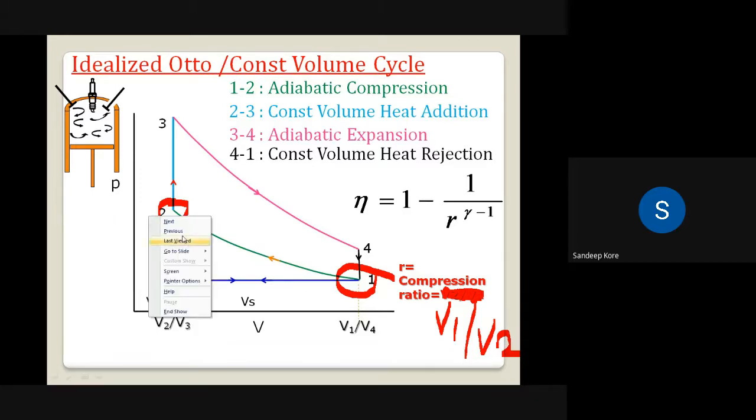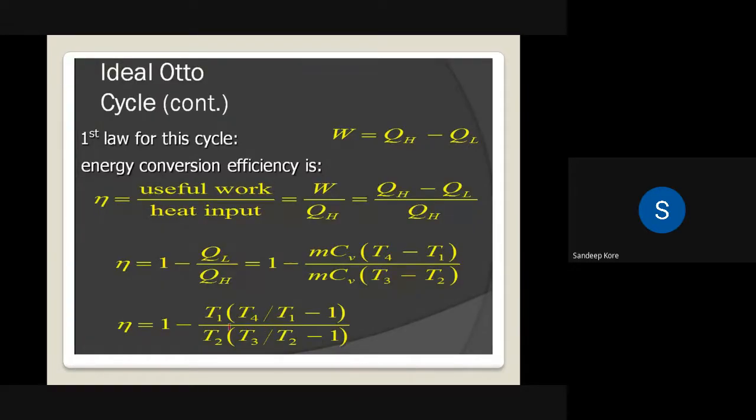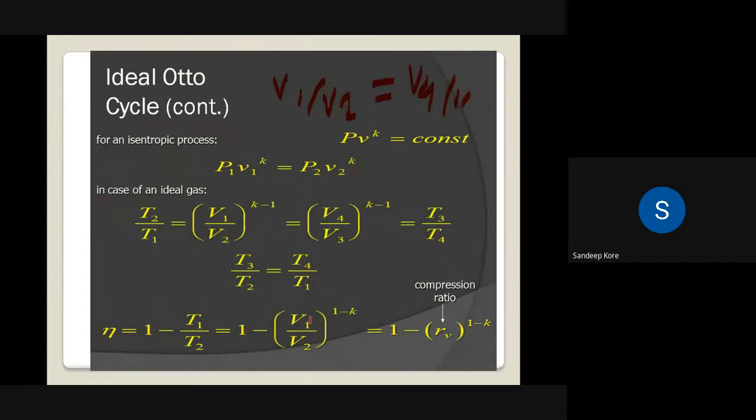Thank you. So we'll go to the derivation again. We have V1 by V2 as a compression ratio. So V1 by V2 raised to gamma minus 1 is equal to V4 by V3 raised to gamma minus 1. That is equal to T2 by T1 and T3 by T4. So we can equate these because these two terms are the same.